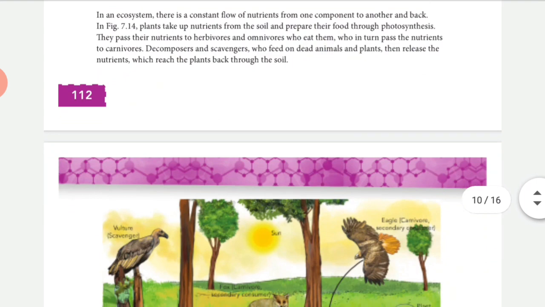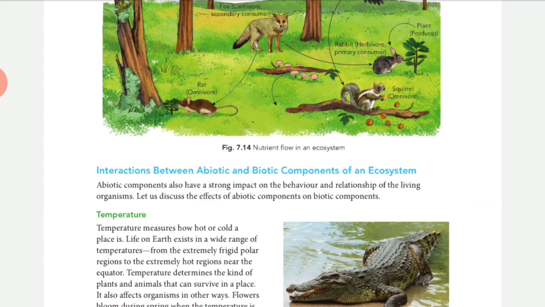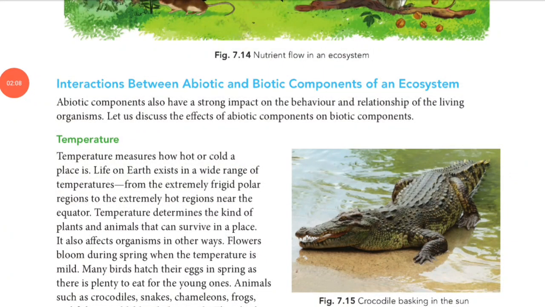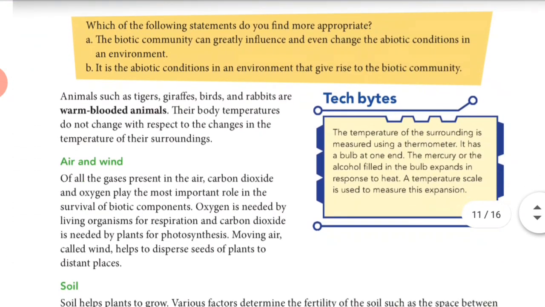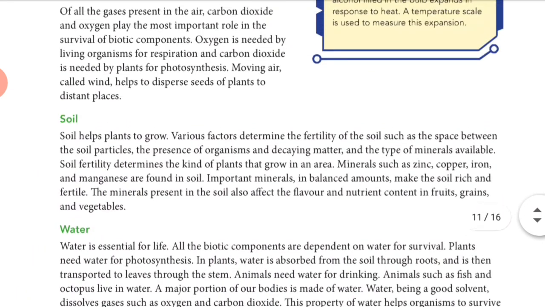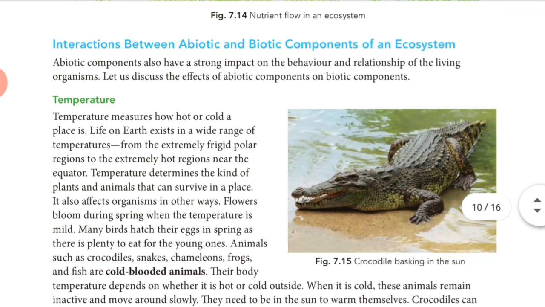So guys, today what are we going to discuss? We are going to discuss the biotic component and abiotic component, and how they both interact with each other. There are abiotic components like temperature, air or wind, soil, water, light. So how do they all interact with plants and animals? That we are going to learn today. So first of all, let's discuss temperature.